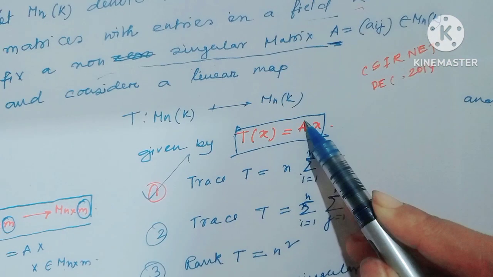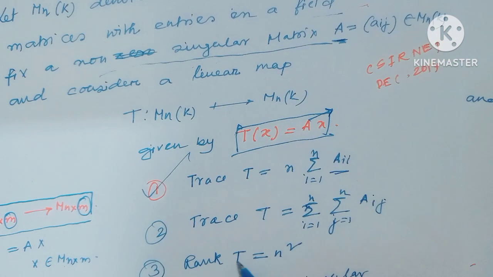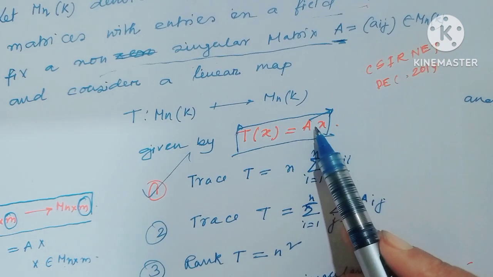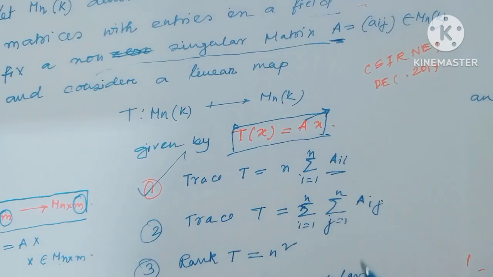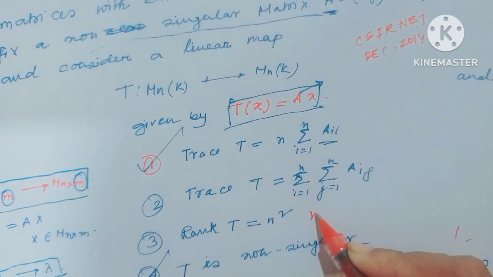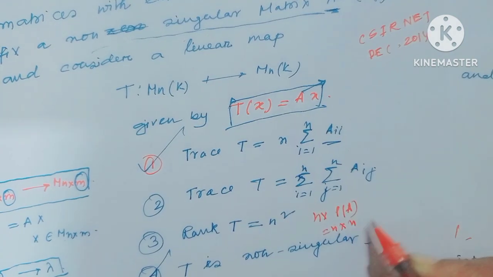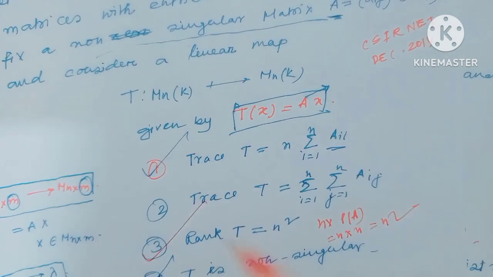Since A is non-singular, rank T would be n times rank of A, and rank of A is n. So this is equal to n times n, which is n square. That means option 3 is also a right option.